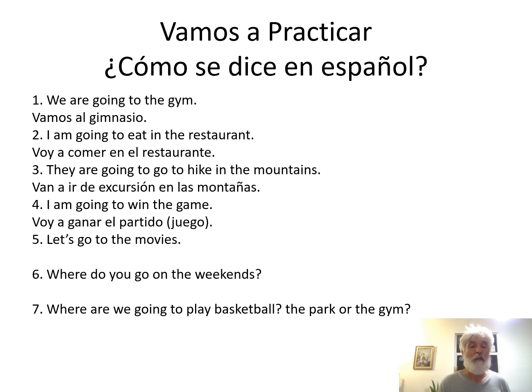Okay, el partido. Let's go to the movies. Here's a let's go one. So we know that we use the nosotros form of the verb plus a, and then what other verb we want to use. So let's go to the movies. It would just be vamos a.